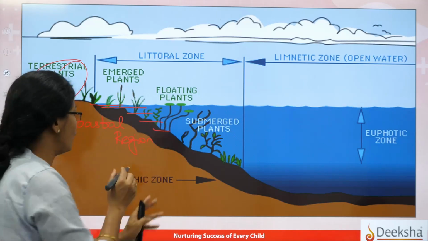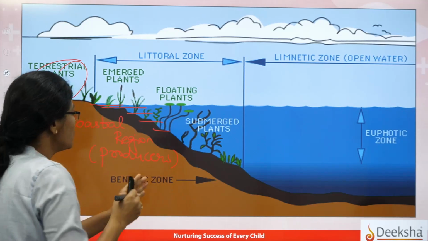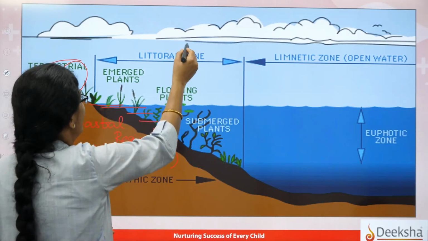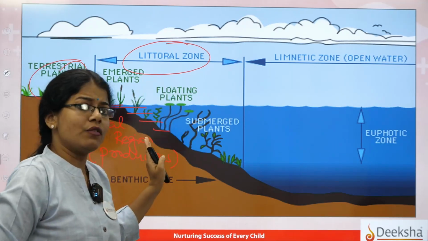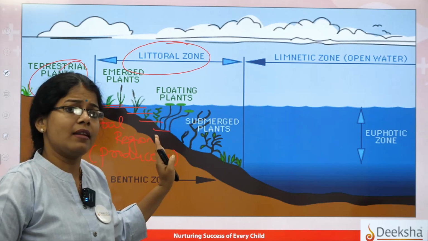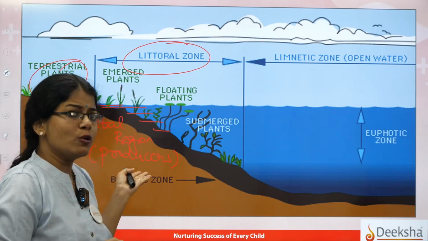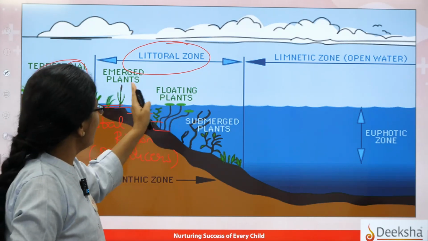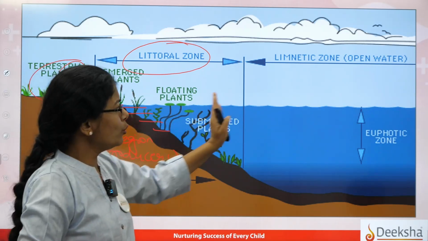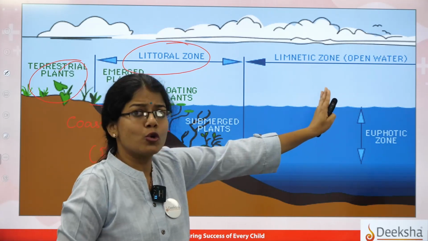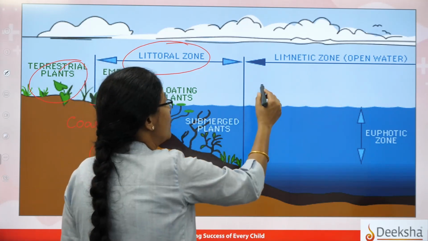So you can get a good level of producers, that is, plants which produce food by photosynthesis, in this zone. This zone will be called the littoral zone, where the light penetration is really very good, and here the plants can successfully produce food by photosynthesis, which is captured by the producers. Correct? Go to the next one. Of course, you will find many submerged plants, or floating plants, etc. Go to the next region, that is the limnetic zone. What you can see in the limnetic zone is that it is an open water body.